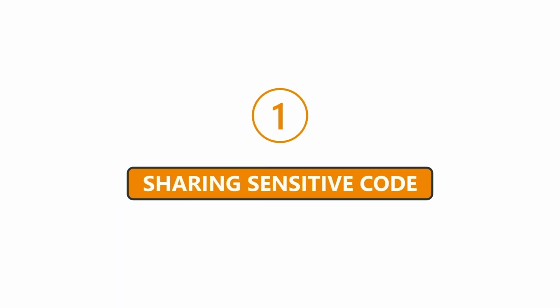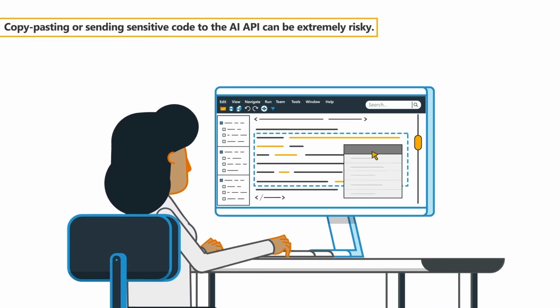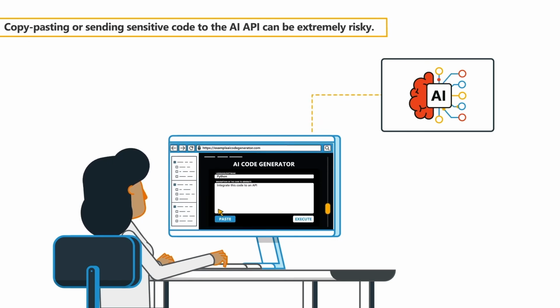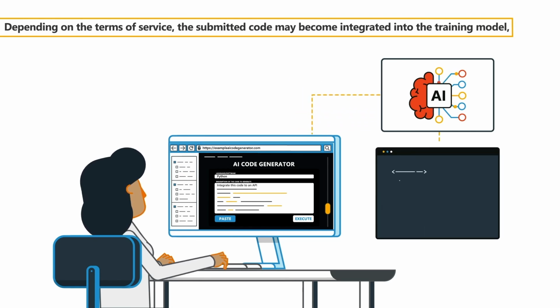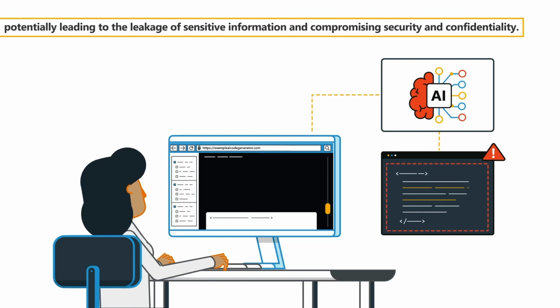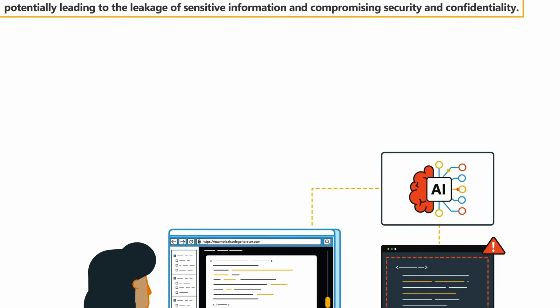1. Sharing sensitive code. Copy-pasting or sending sensitive code to the AI API can be extremely risky. Depending on the terms of service, the submitted code may become integrated into the training model, potentially leading to the leakage of sensitive information and compromising security and confidentiality.